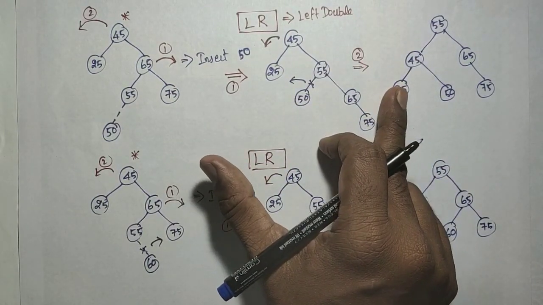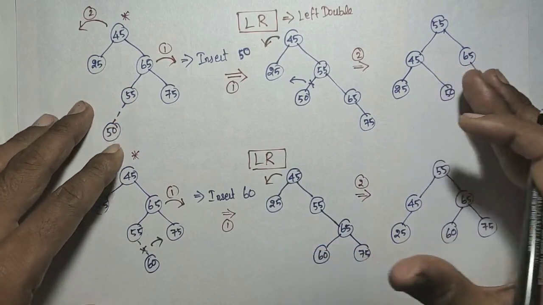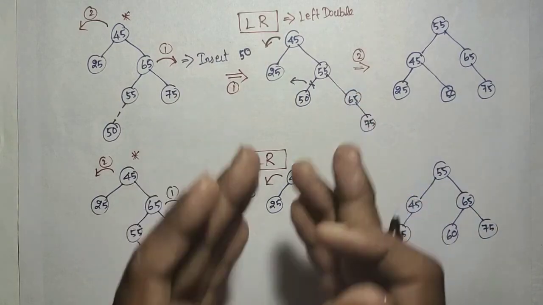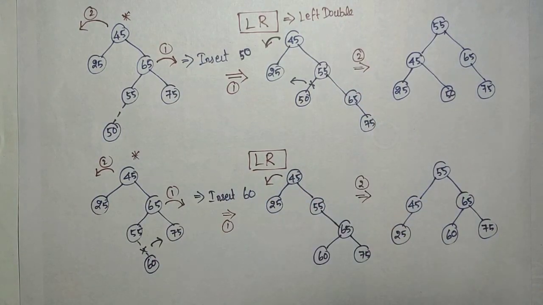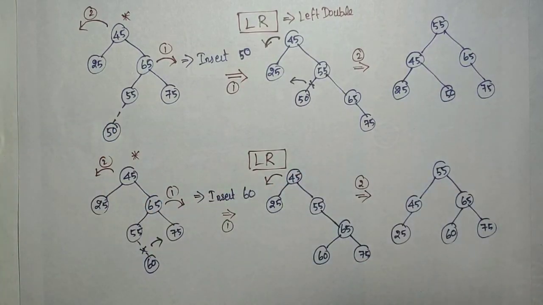So first try to understand the different cases and solutions diagrammatically, then we will discuss how to implement the AVL tree, how to add the algorithms for inserting an element and writing the solutions, separately. So up to this you understand: if a sequence of numbers is given, you should be able to construct the AVL tree. Practice like that. If you have any doubt, you can ask. Thank you.